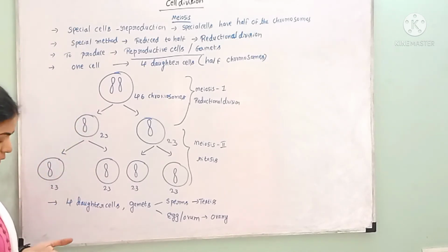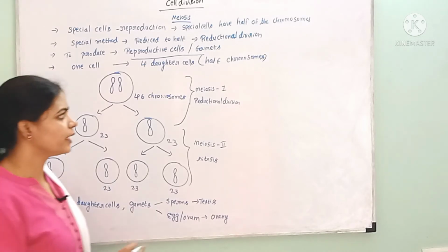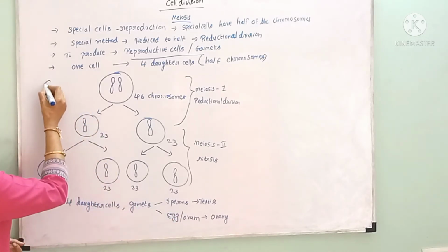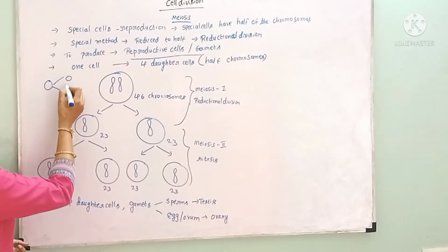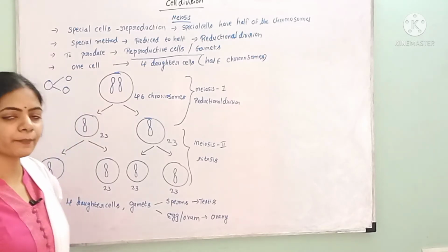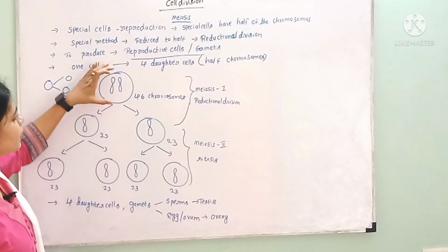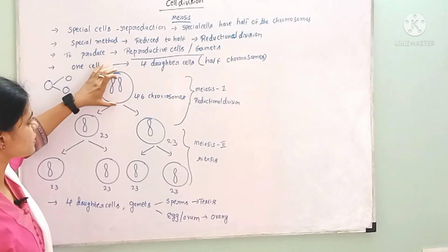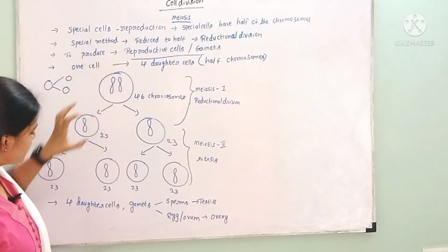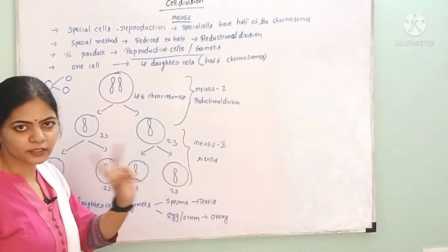And here, what is the process? In the mitosis, what we have studied, one cell divides into two daughter cells, and these two daughter cells have the same number of chromosomes as we see in the mother. But here, from the mother cell, we are getting four daughter cells, not two.